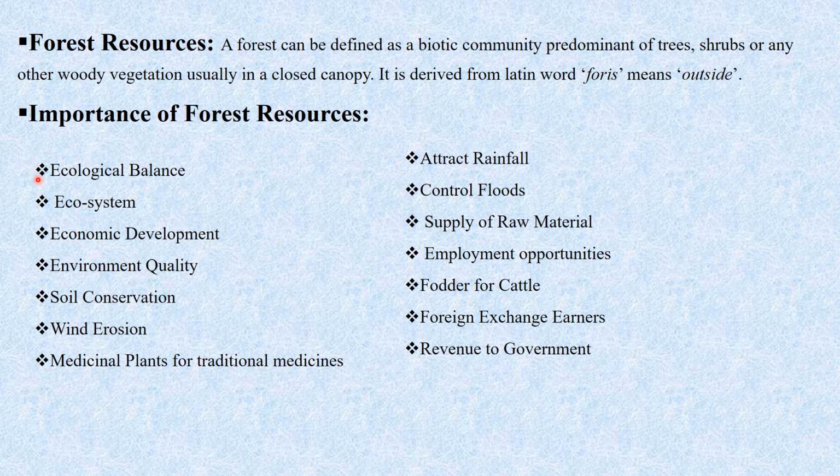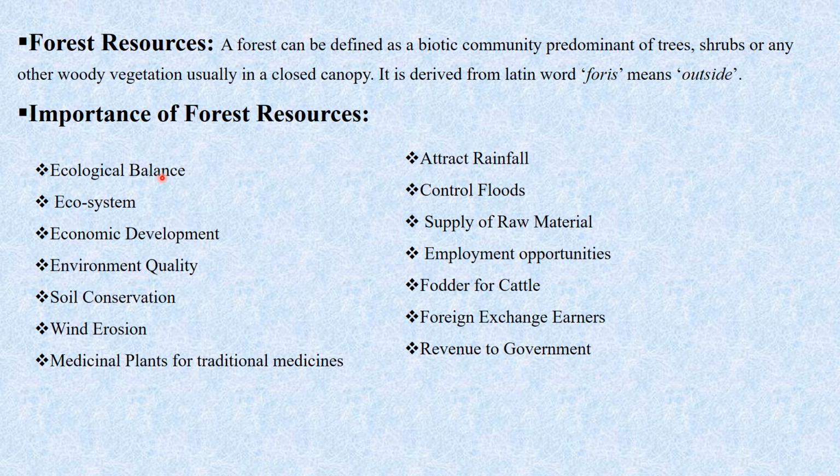So first one is the ecological balance. Forest provides the ecological balance. Forest and wildlife are essential to maintain the ecological balance of an area. As we know, forest contains trees as well as various species of animals. These are dependent on each other. Humans are dependent on the forest. So these forests are providing us with the ecological balance.